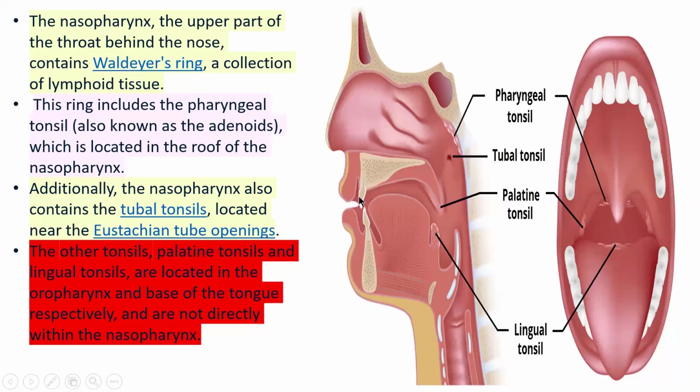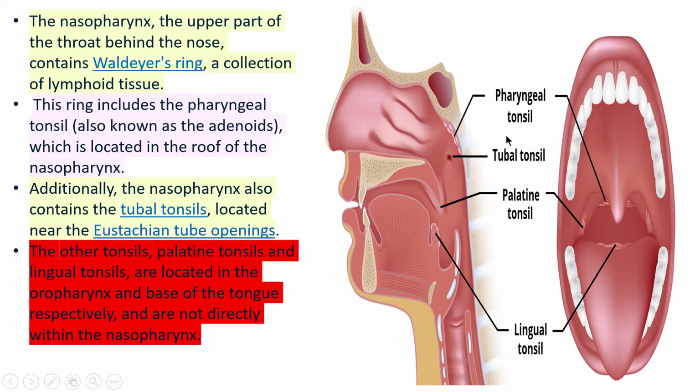Now about the nasopharynx. The nasopharynx is the upper part of the throat behind the nose. It contains Waldeyer rings, a collection of lymphoid tissue. These rings include the pharyngeal tonsil, also called adenoids, which is located in the roof of the nasopharynx.